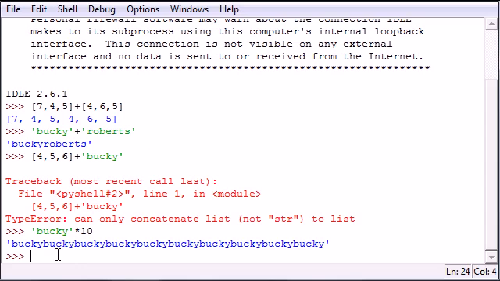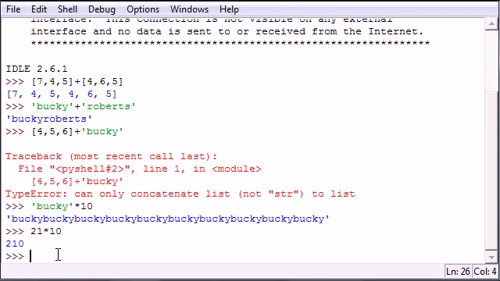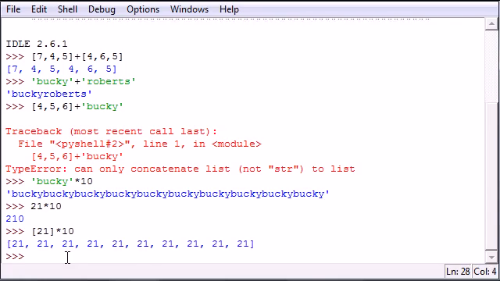And this is different than, say, if we wanted to do this with a number. Well, before you would do something like this, 21 times 10. That's not exactly what we wanted, but that's multiplication as well. If you want to repeat 21 10 times, then you have to enclose it as an element in the list. And once you times this by 10, there.